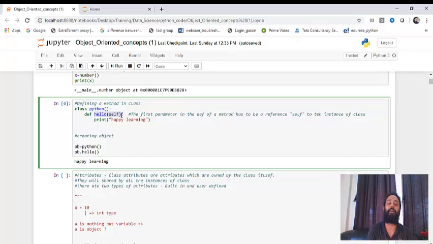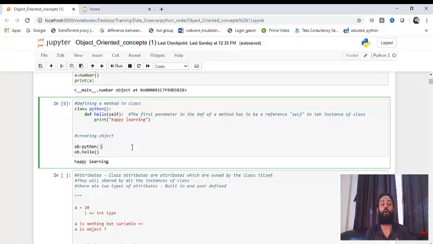I'll just repeat it. I've created a class called Python, and then inside that Python class, I've created a method called hello. That hello method is taking one argument that is called self. I'll let you know what exactly self is. We'll discuss that. First, just understand that that is an argument, and then inside that method, I'm trying to print happy learning. Class is created, a method is created inside the class.